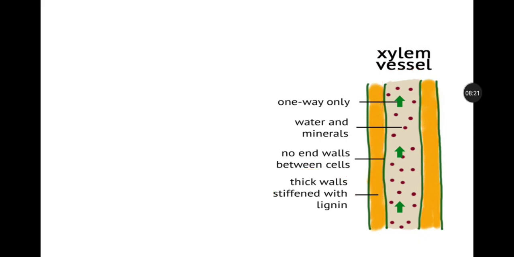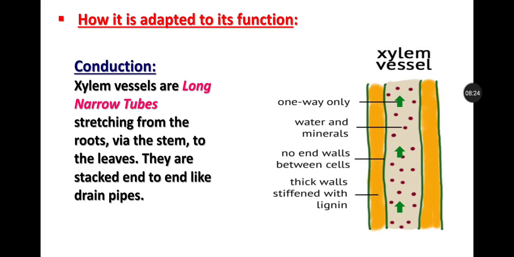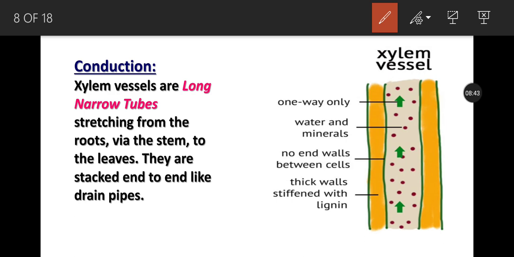Now how is it adapted to its function, to the conduction? Basically, the xylem vessel is a long narrow tube stretching from the root via the stem to the leaves, the fruits and the flowers. They are stacked end to end like drain pipes. Suppose this is one xylem vessel, another xylem vessel will attach to it over here, and like this many xylem vessel cells attach to one another, and they form a long narrow tube. And one more thing, it is hollow.